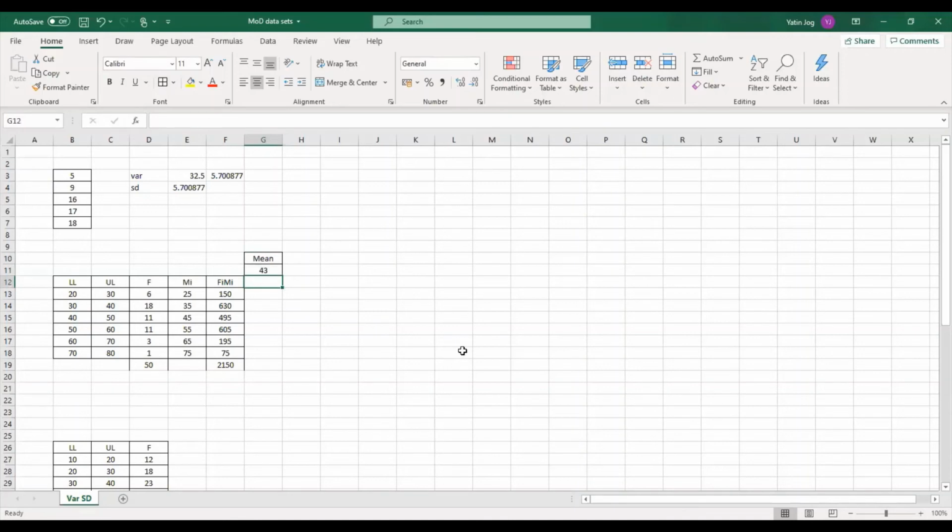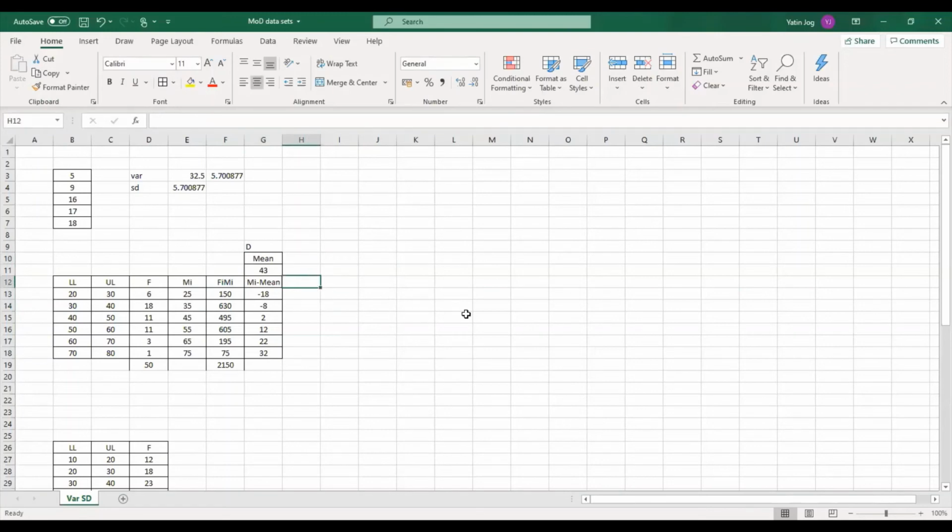If this is my mean value 43, the next thing I have to calculate is MI minus mu. Now mean is a single cell value. Every time I have to consider G11 as the mean value. So in the formula, I have to keep this constant for remaining cells. So I'll put a dollar before G and before 11. And now I can easily copy and paste this formula for remaining cells. So these are my MI minus mu values. I'll call this column, suppose, difference, so D.